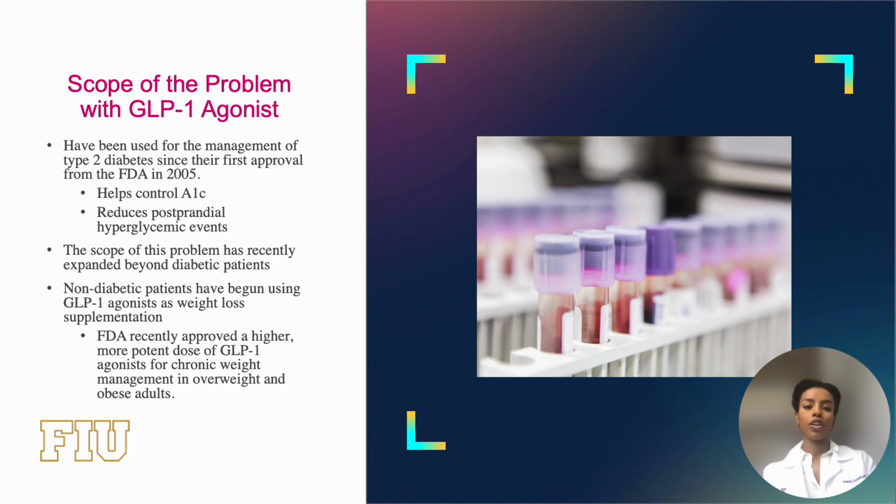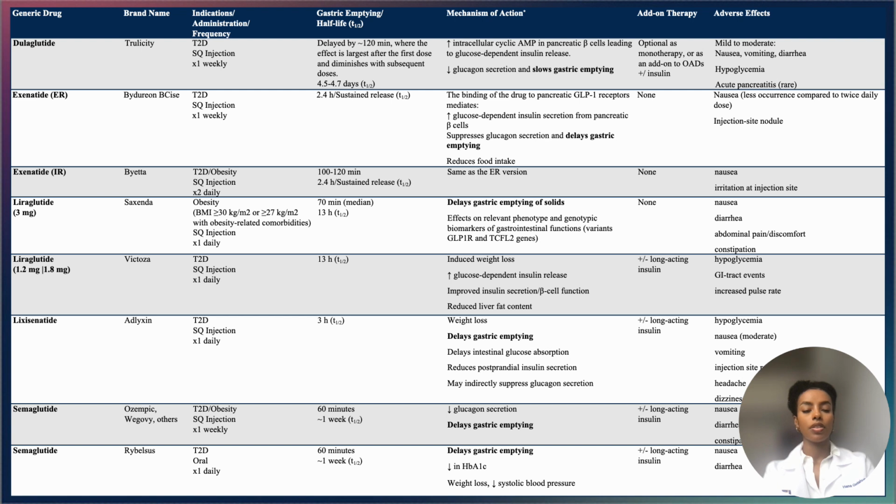As I mentioned before, GLP-1 agonists were historically used for type 2 diabetes management. It was first approved by the FDA in 2005 because they help control A1C and they reduce postprandial hyperglycemic events. The scope of the problem has recently been expanded to non-diabetic patients. The FDA recently approved a higher, more potent dose of GLP-1 agonists for chronic weight management in overweight and obese adults in 2014. This is a table of the different GLP-1 agonists out on the market in different formulations.